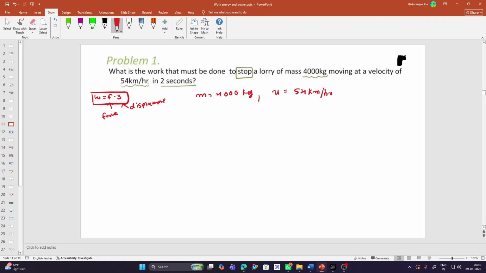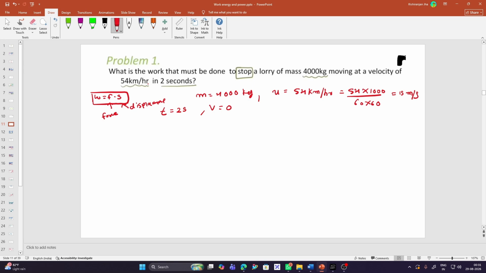We will convert it into meter per second. So that is 54 times 1000 by 60 times 60, which gives you 15 meter per second. So now we have converted the initial velocity into meter per second. Now we have been given time equal to 2 seconds, right? And the final velocity is 0, since the vehicle is in motion and you have to stop that vehicle. So at last the vehicle will be at rest, so the final velocity will be 0.